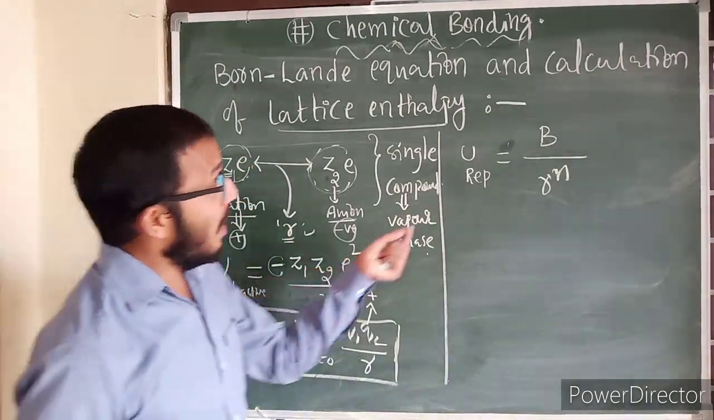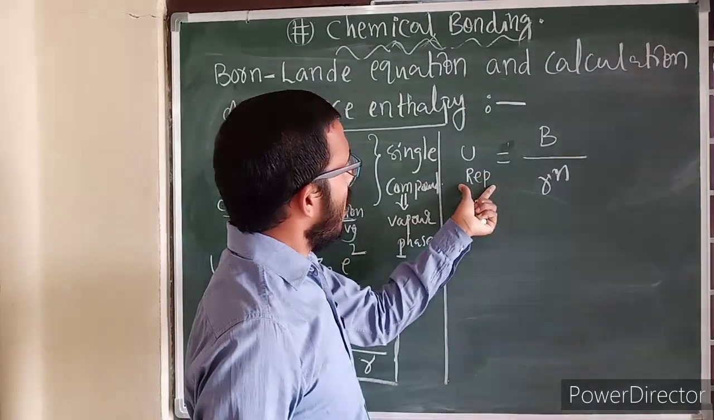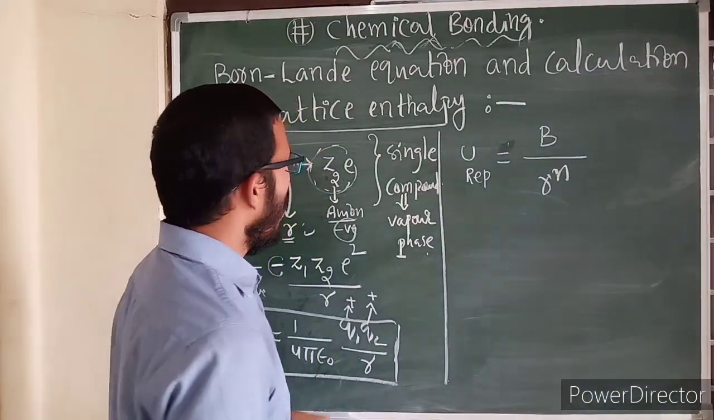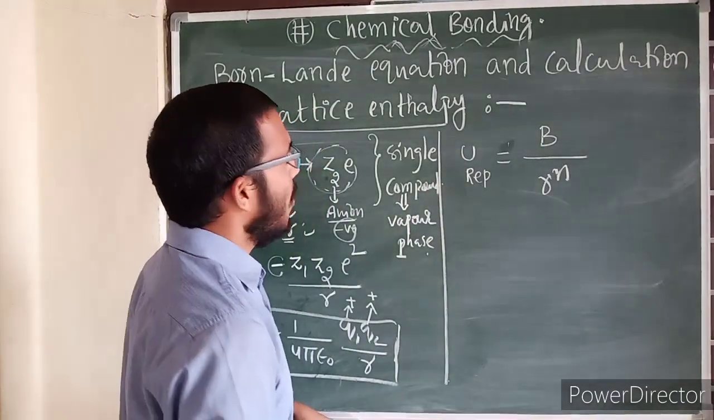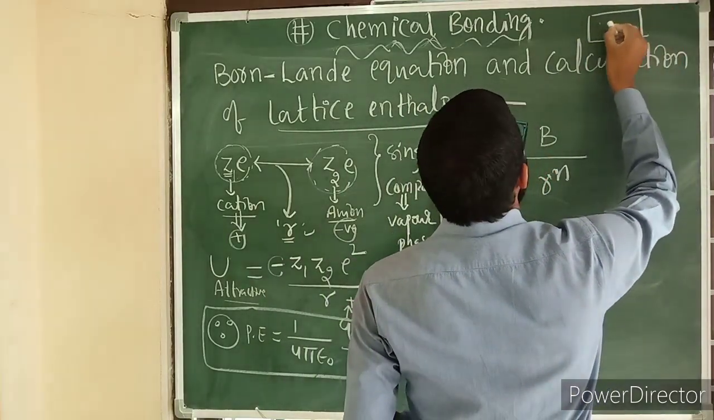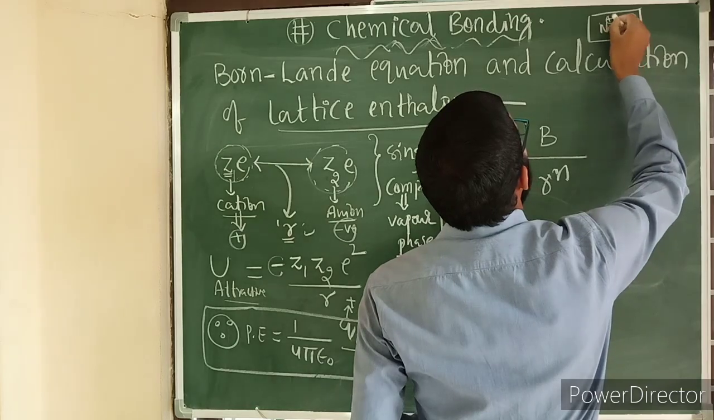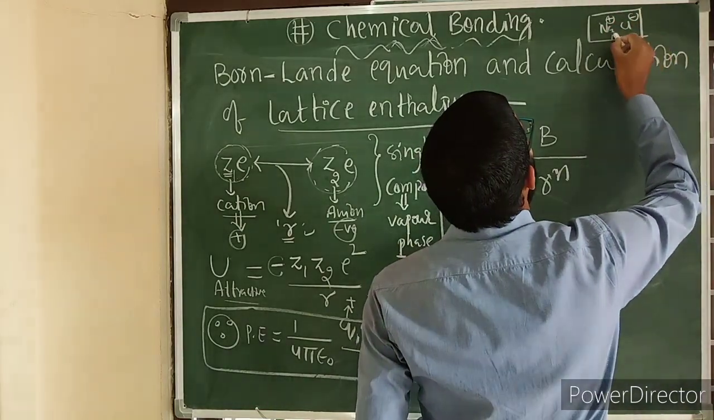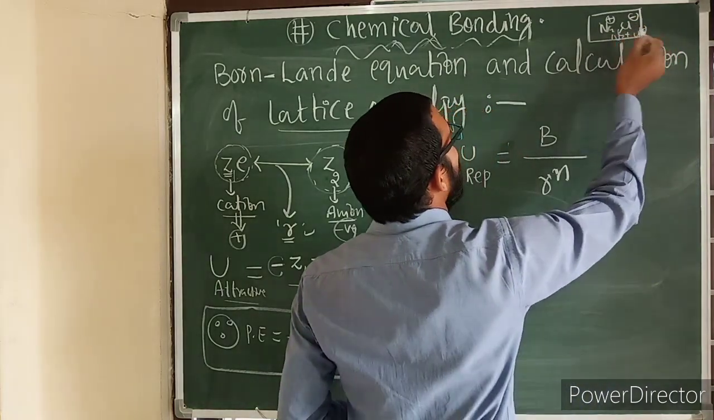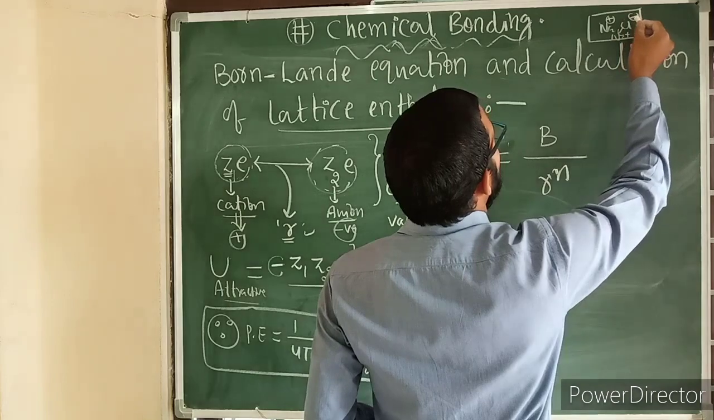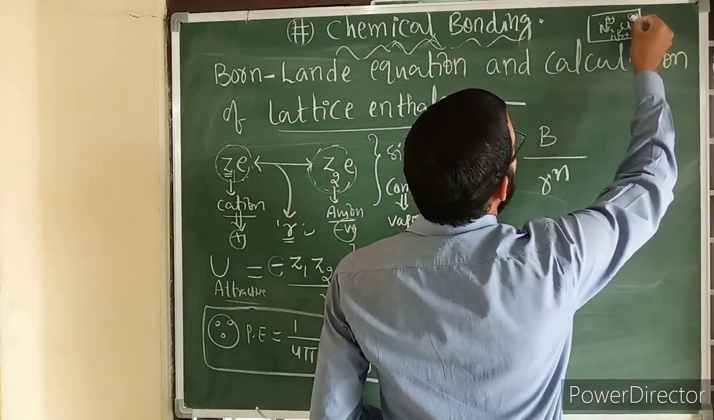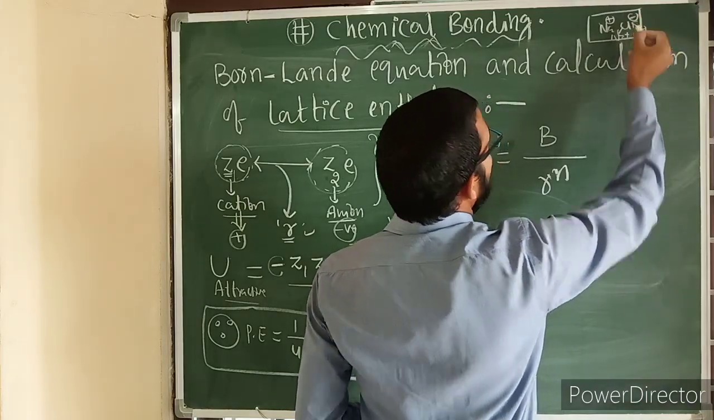Because of repulsive forces also, some kind of potential energy is present here. How are we going to get this? Suppose one crystal is here. In this crystal, suppose here Na plus Cl minus, again here Na plus Cl minus. Now this Cl minus will be attracted by this Na plus, and between them attractions are present, and between this Cl minus and this Cl minus some kind of repulsions are present.